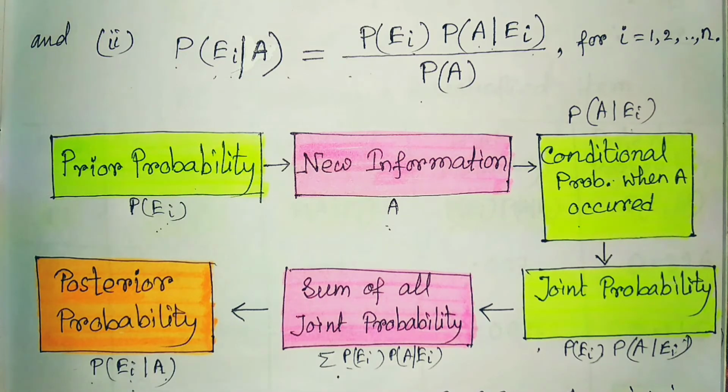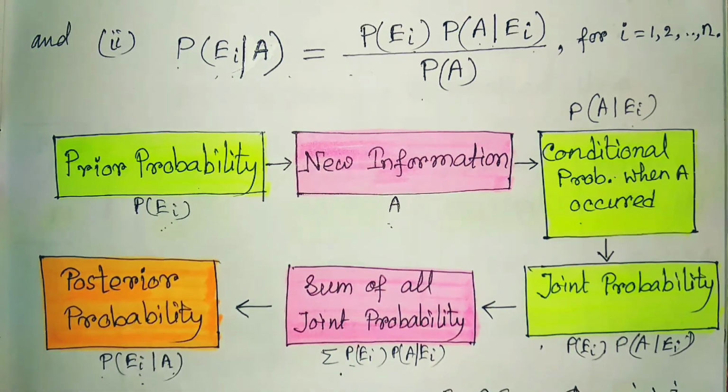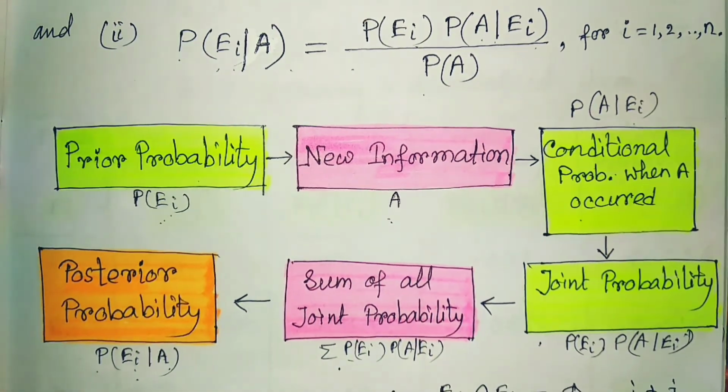So the main thing is we should initially identify the events E1, E2, E3, whatever the events are given, and what is the new information or the new event, that you should identify. After identifying all those, you can easily find out the Bayes theorem.